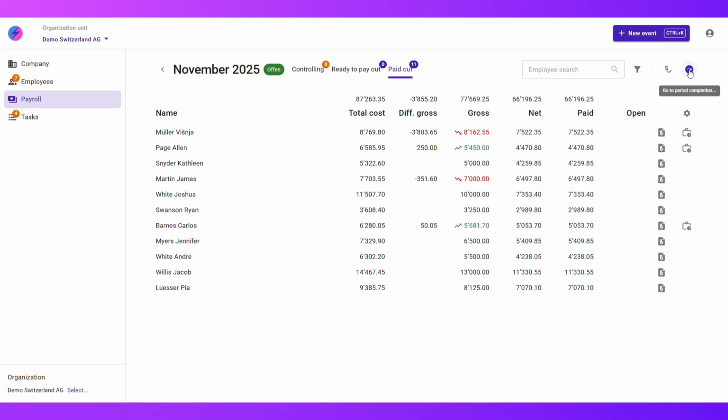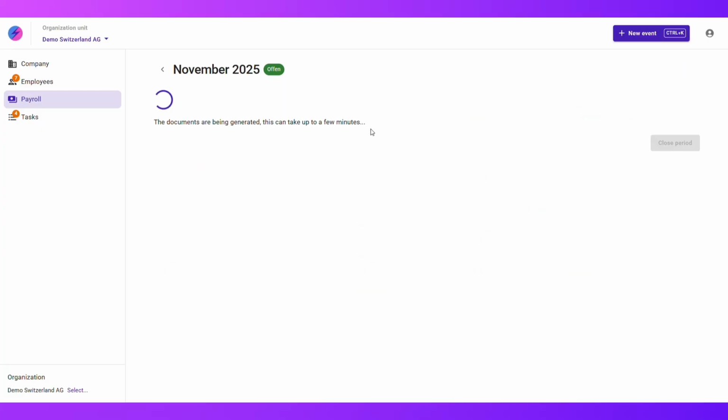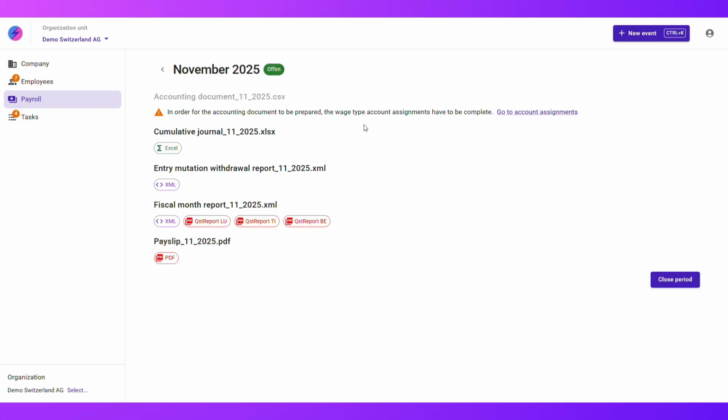Then go back to Go to Period Completion. Documents are now being generated. This may take a moment. Recap, payslips, accounting documents and reports for ELM transmission, such as withholding tax reports, are created automatically in the right format.